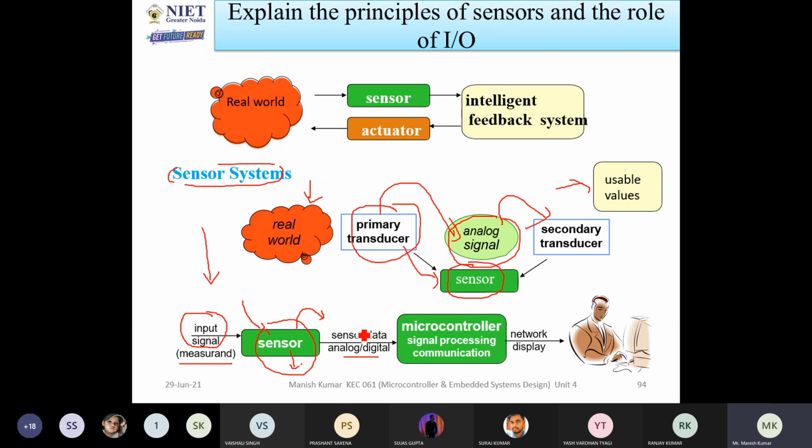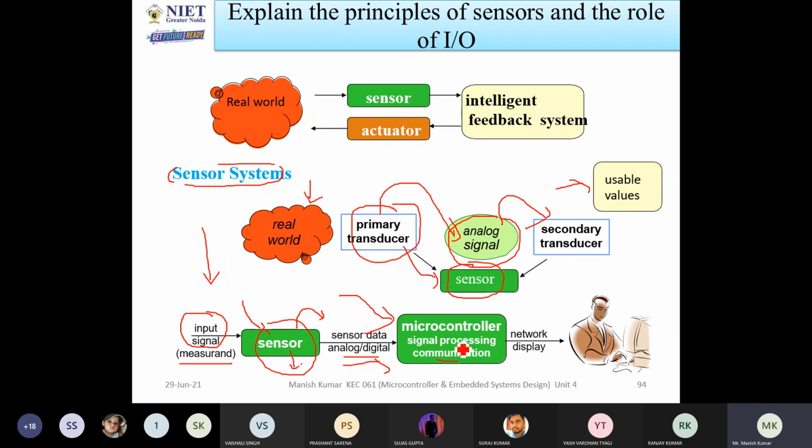After that, once you get digital signals, you can feed these digital signals to the microcontrollers. It is also signal processing and communications. Here I'm using signals, so that's why I wrote signal processing communications. It doesn't play any role on that. With the help of microcontrollers, they will understand the digital signals. Some microcontrollers are also available which will understand the analog signal also. So depending on applications, you decide which type of microcontroller will be used.